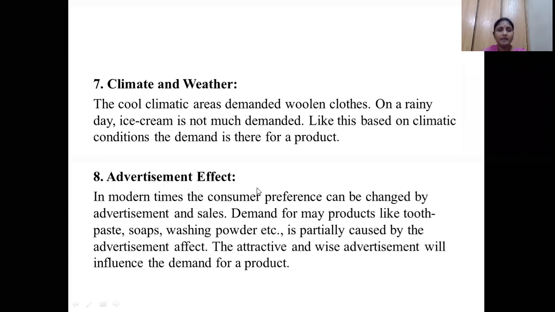Advertisement effect: in modern times, consumer preference is affected by attractive advertisements, because they use celebrities and different concepts. Those concepts affect the consumer. He is influenced by that advertisement and buys that particular product, because an attractive and clever advertisement influences the demand for a product. They are promoting the product in a clever manner.